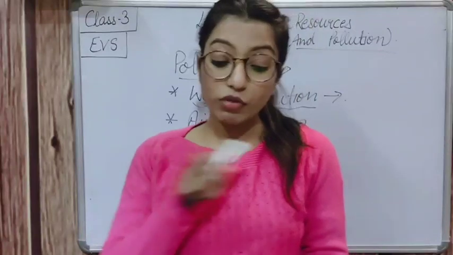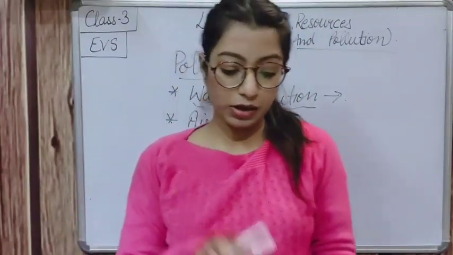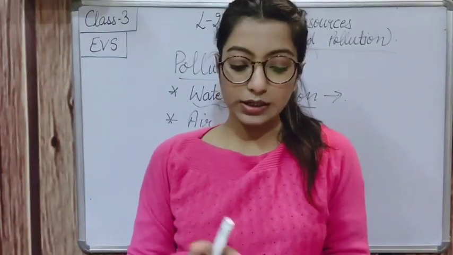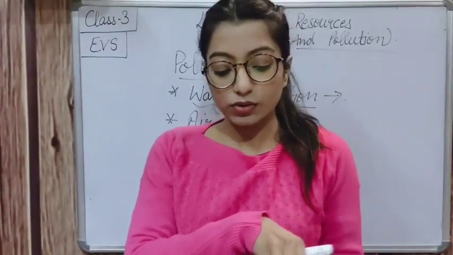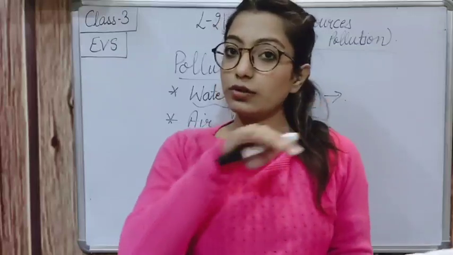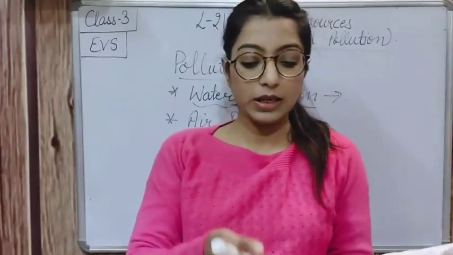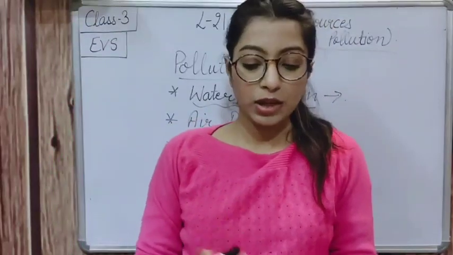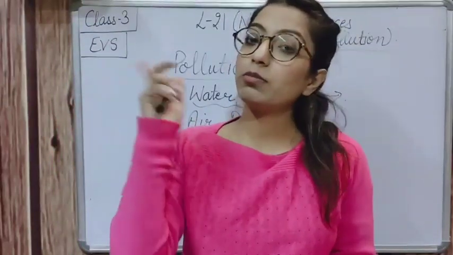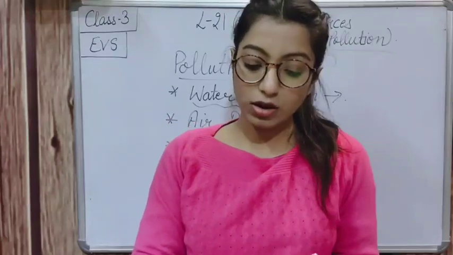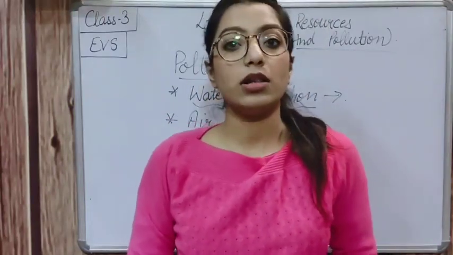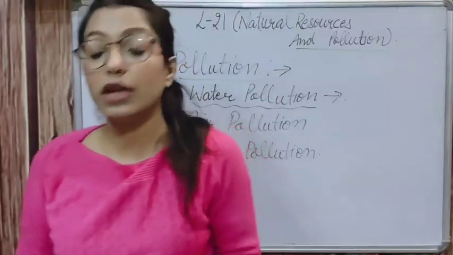And then what are people doing here? A man is throwing the garbage inside that pond, right? And the dirty water of gutters is also coming into the same water. Then the dirty water of factories is also coming into the same water. Next, a man is washing his clothes, man washing clothes, and a man giving bath to animals. Animals are also bathing in it.